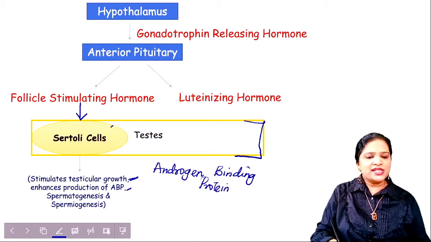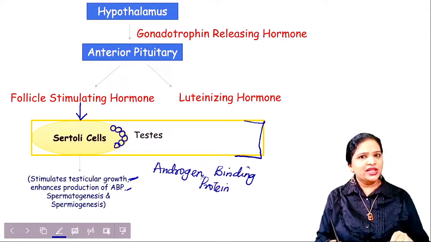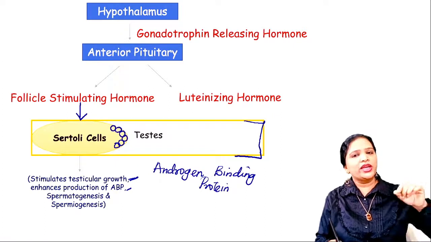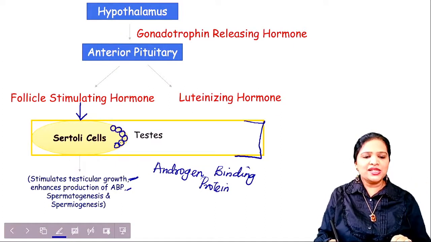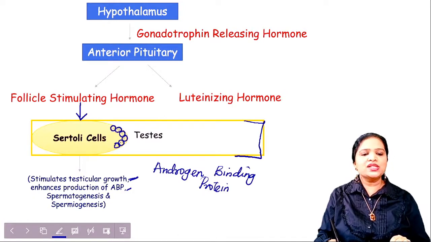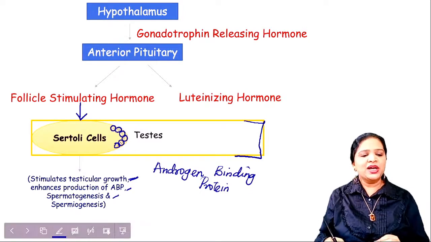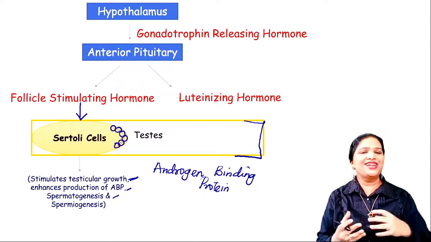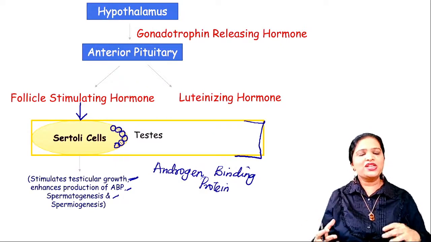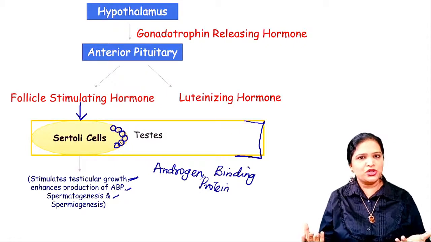Inside the Sertoli cells, there are some structures called androgen binding protein receptors. So in this receptor, what is going to come and bind? Androgen is going to come and bind. So the Sertoli cells produce, or get ready with, their androgen binding protein. Okay. And third one, it does spermatogenesis, because surrounding the Sertoli cells only the developing sperms are there. So it gives nourishment, nutrition to the sperm cell and helps its maturation.